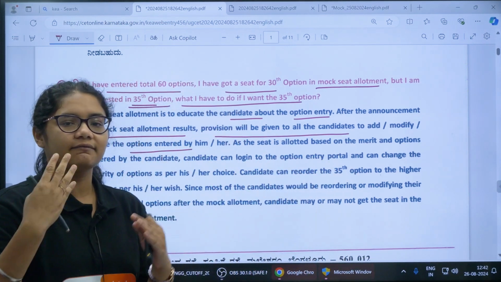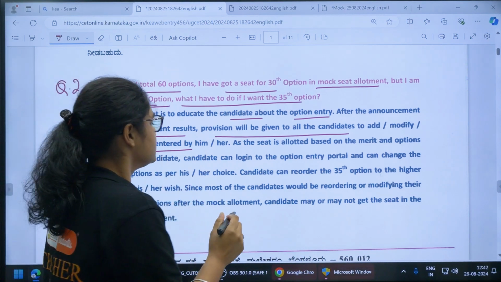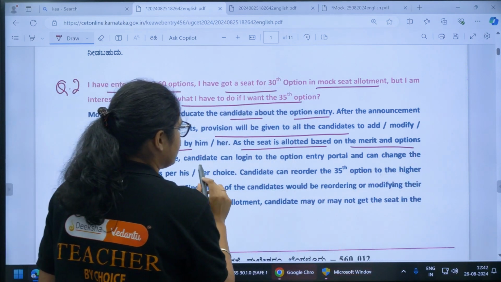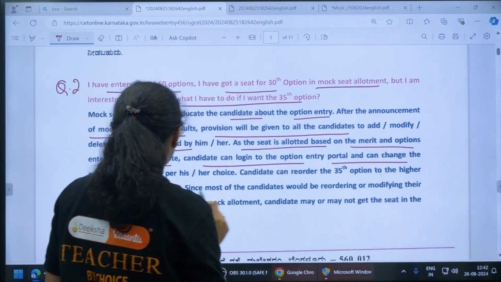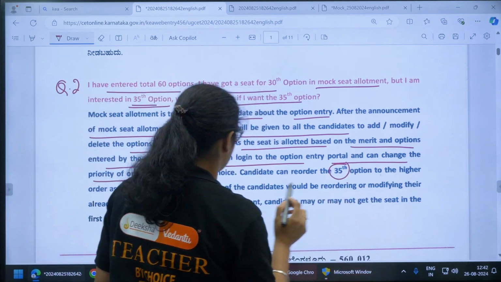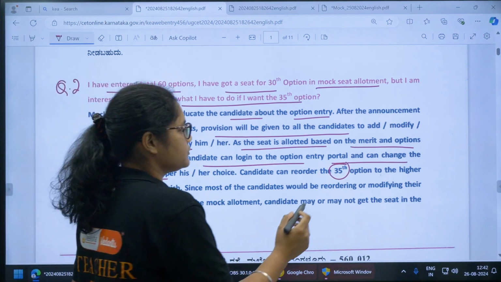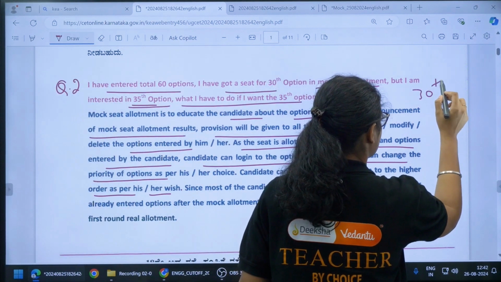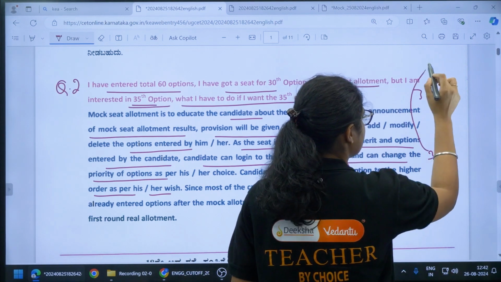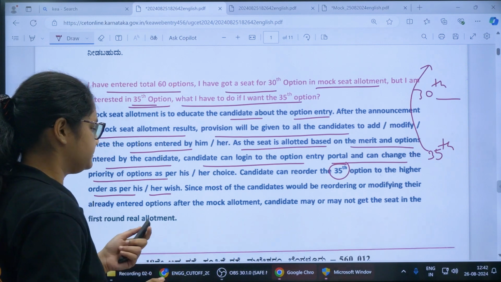Okay, so you will be given a chance where you can reorder, you can add, you can delete your options. So as the seat is allotted based on the merit and options entered by the candidate, the candidate can log into the option entry portal and can change the priority of options. So the candidate can reorder the 35th option to a higher order as per his or her choice. Okay, so suppose you have this 30th order here, some college and course, and this 35th is the one which you want, then you can take this to the top. Okay, so that is how you can edit your option entry.